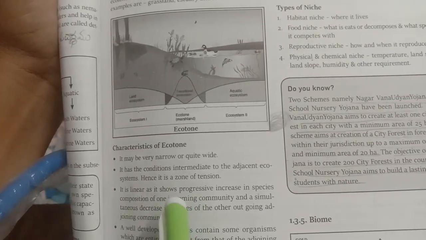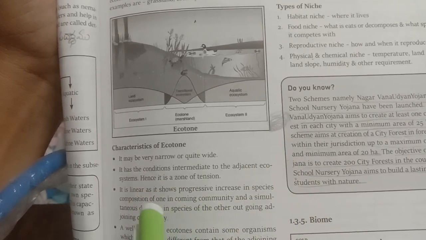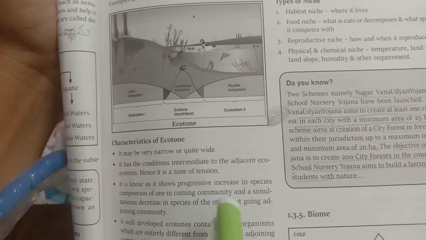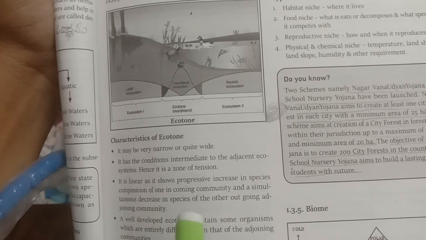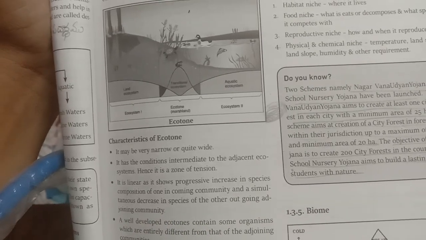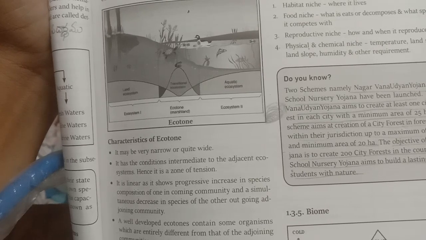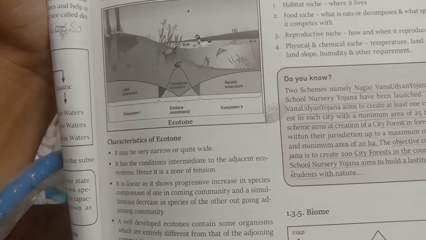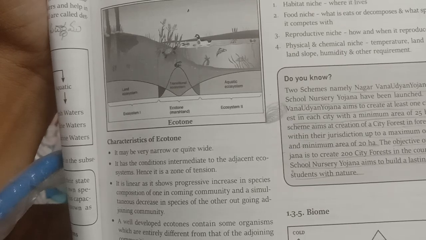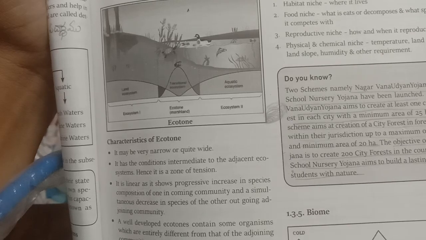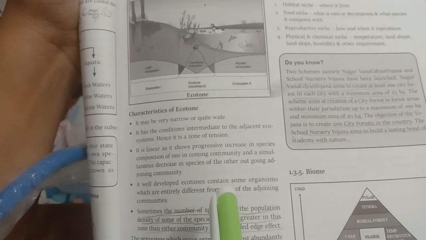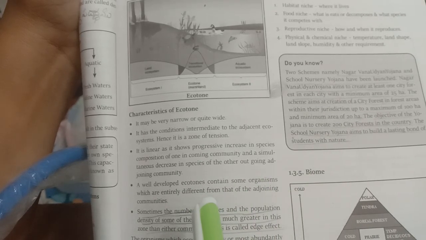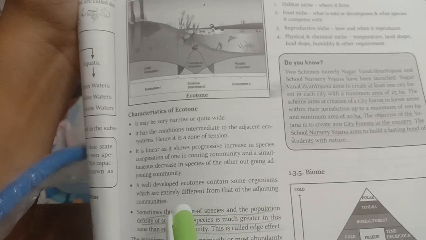It is linear as it shows progressive increase in species composition of one incoming community and simultaneous decrease in species of other outgoing adjoining community. Here in this ecotone region, we saw some animals or species are coming into this region and some animals or species are going out of this region. So, some animals are increasing in number and some animals are decreasing in number. A well-developed ecotone contains some organisms which are entirely different from that of the adjoining communities.